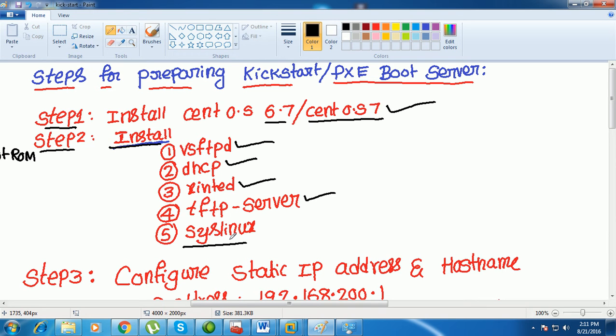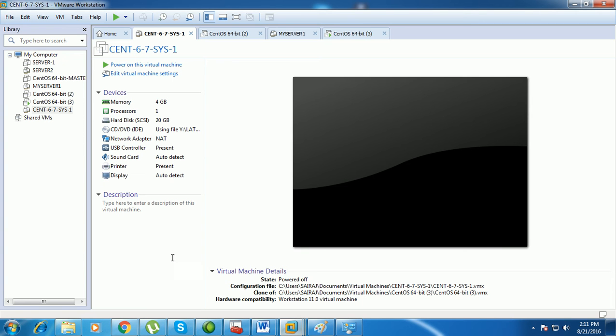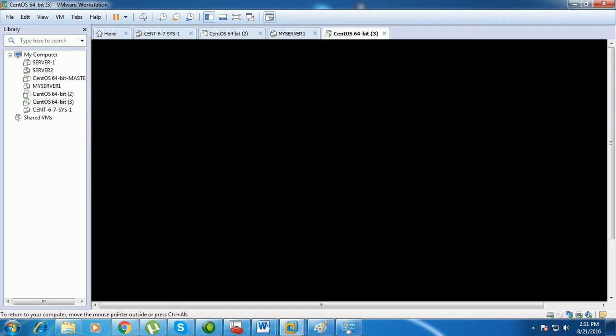For step 1, I already have CentOS installed. So I'll go to the system now. CentOS is already installed here.